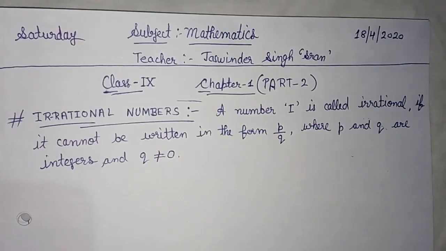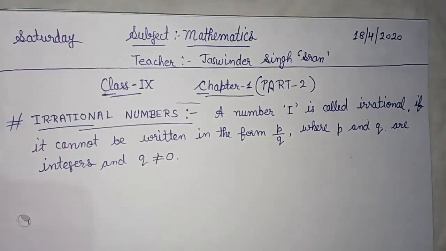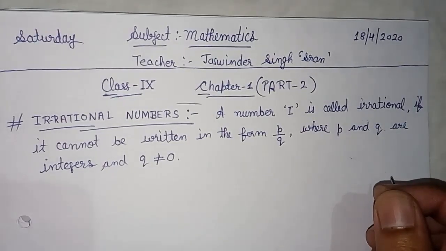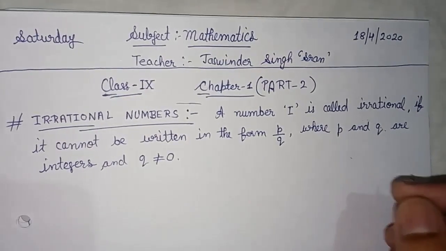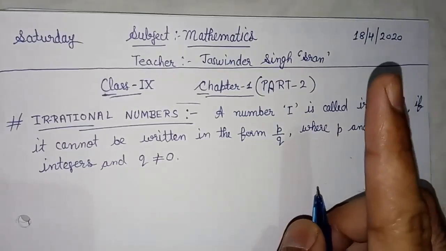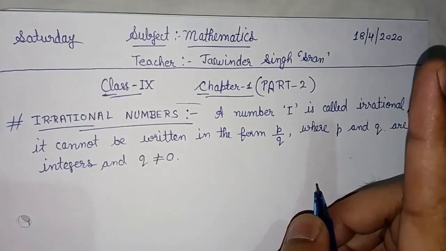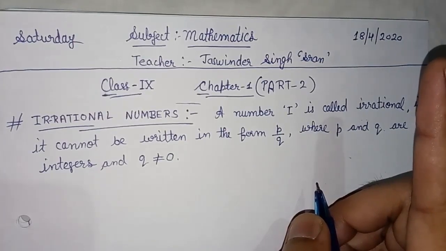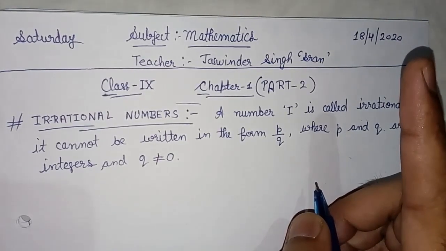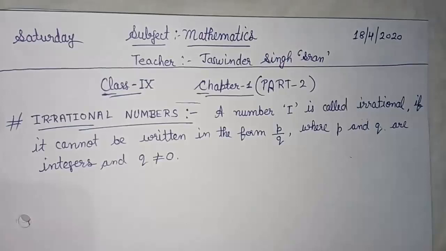Today again with a very interesting topic from standard 9th chapter 1 NCERT. As you have seen in my previous video, we have discussed rational numbers and how we can find a rational number between two given rational numbers. The link is given in this icon. You can click there and watch my video if you have not watched it up to now. From there you can get some ideas. Today we will proceed further.